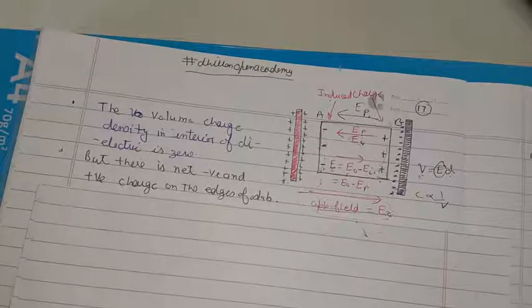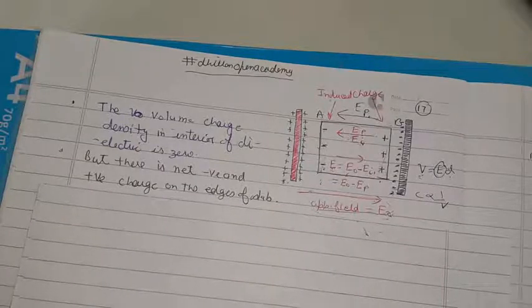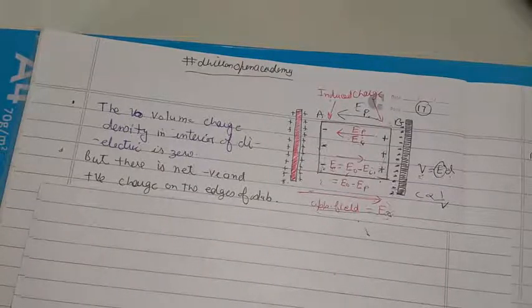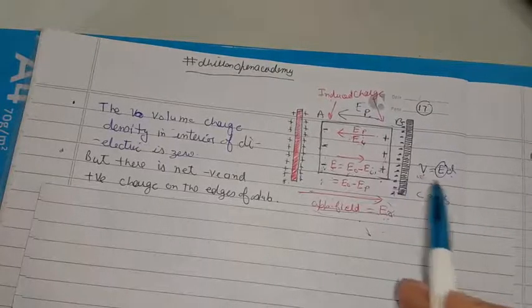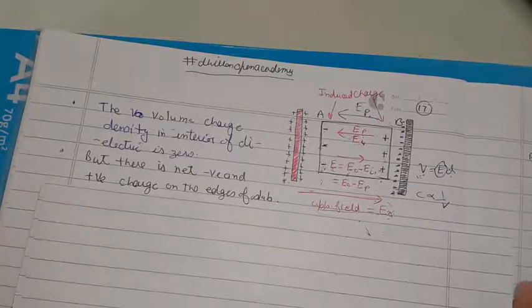So when dielectric material is introduced between the plates of a parallel plate capacitor, it reduces the overall electric field strength inside it, decreases the potential difference, and helps to increase the capacity of the parallel plate capacitor.